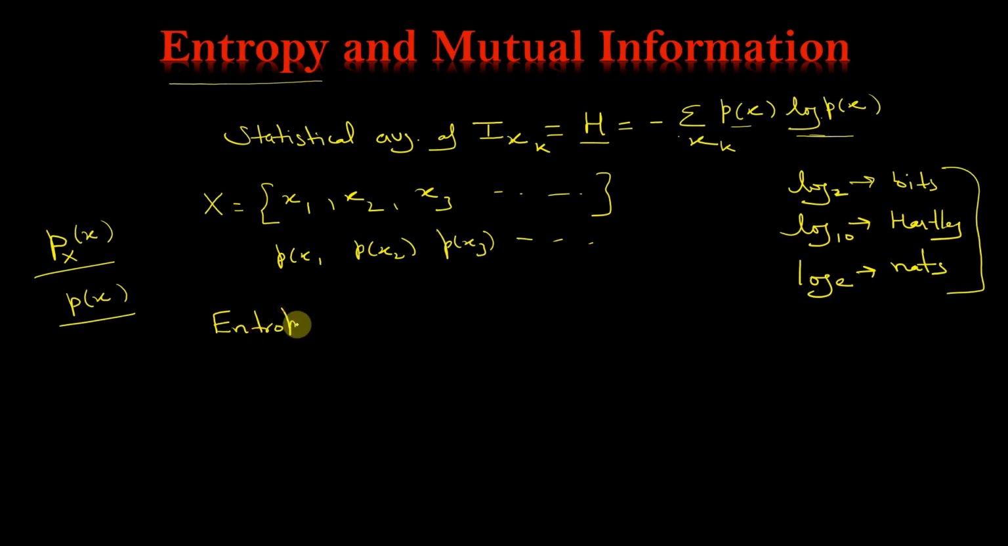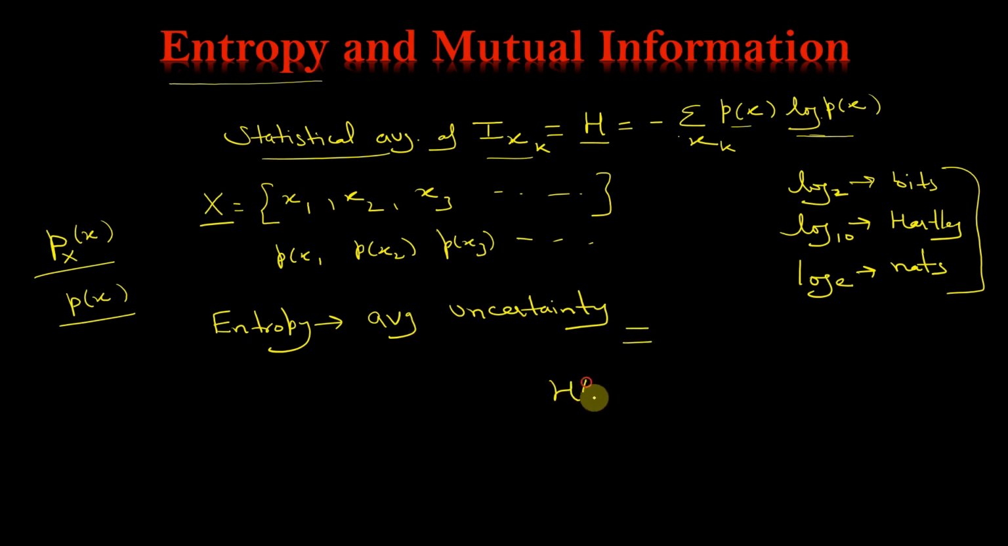Now let us redefine entropy. What is entropy? It is the statistical average of information, in bits. You can also say that entropy is the average uncertainty of a particular random variable. So if capital X is a random variable and you want to find this average uncertainty, H(X) will be equal to minus summation over x of P(x) log P(x).